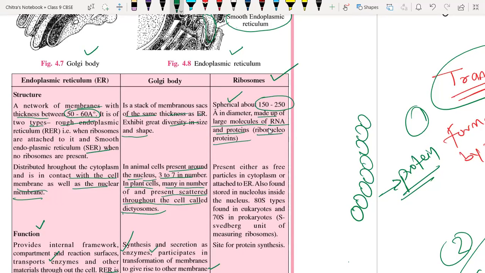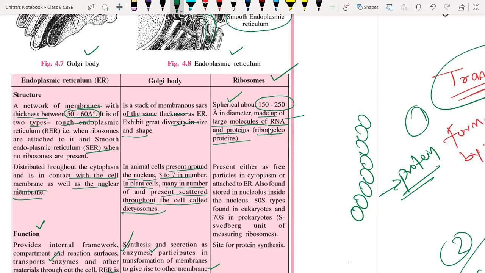Do you know the full form of RNA? It is ribose nucleic acid. Yes, deoxyribose nucleic acid is DNA and ribose nucleic acid is RNA.